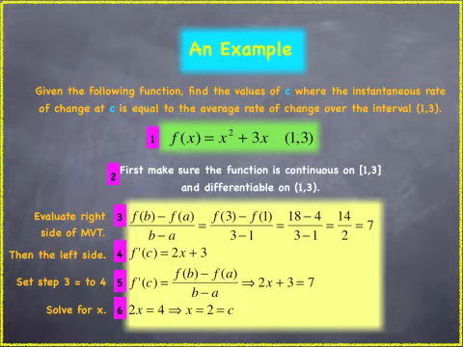In this particular case, since we have a polynomial, we meet both criteria. Now, there are times where you may have a function that does not meet them, and I want to give you a couple of quick examples so that you know when you're faced with that. First of all, continuity. If you have a function with a denominator that at a particular value might be 0, then you're going to have a problem with continuity, assuming that value is on your interval.